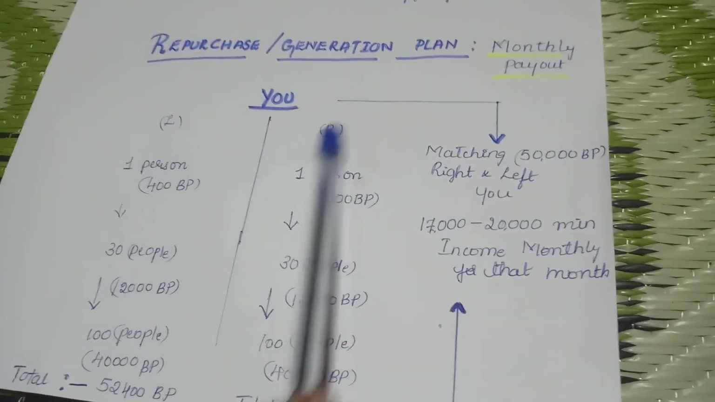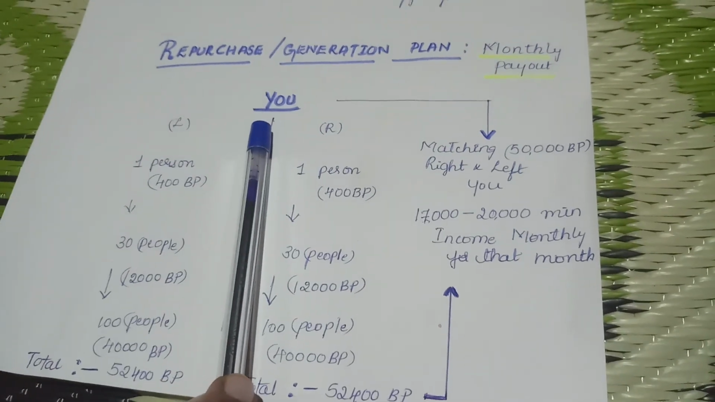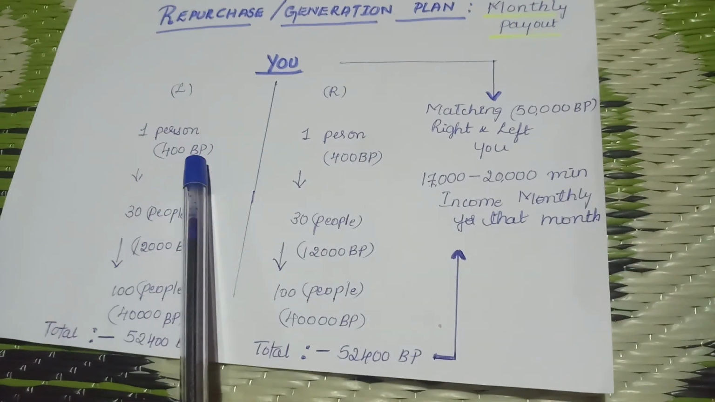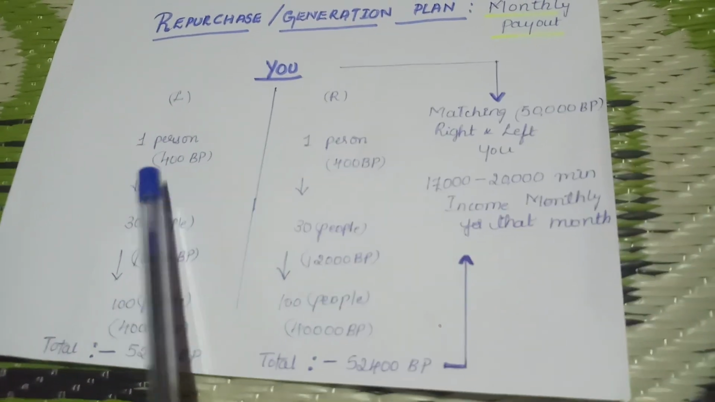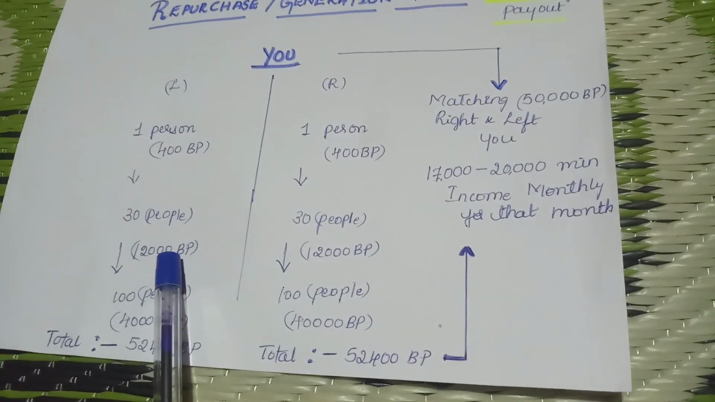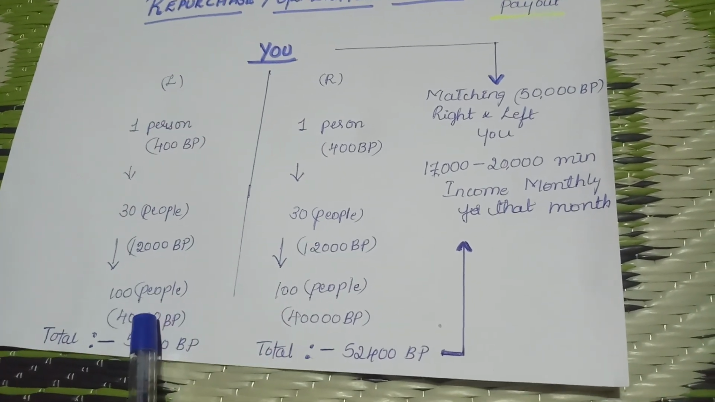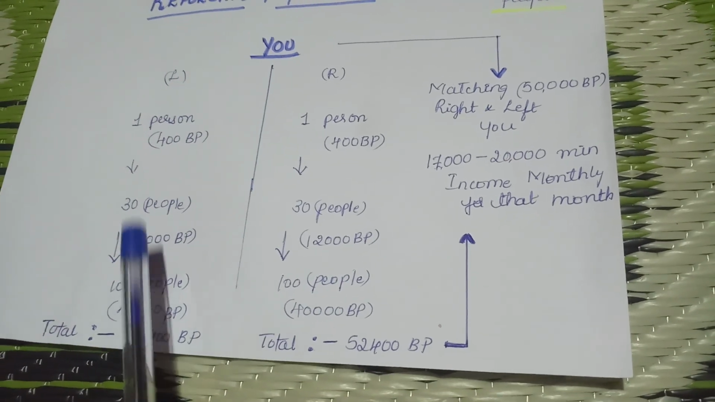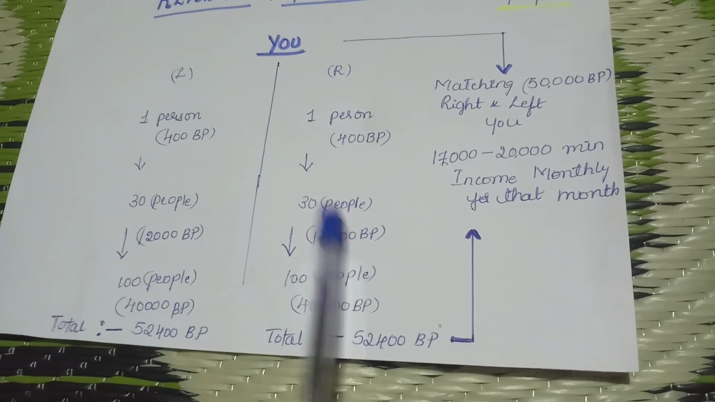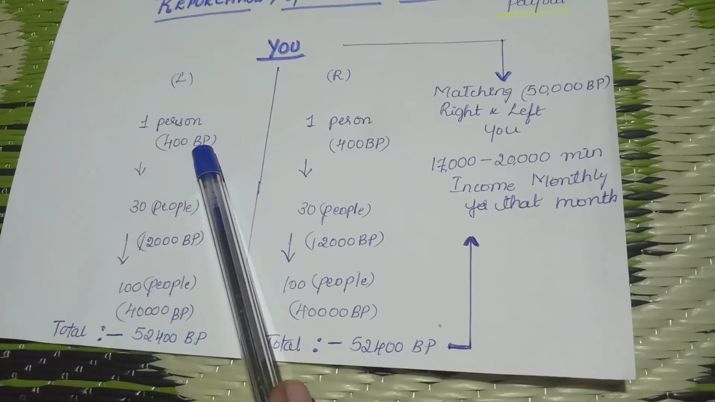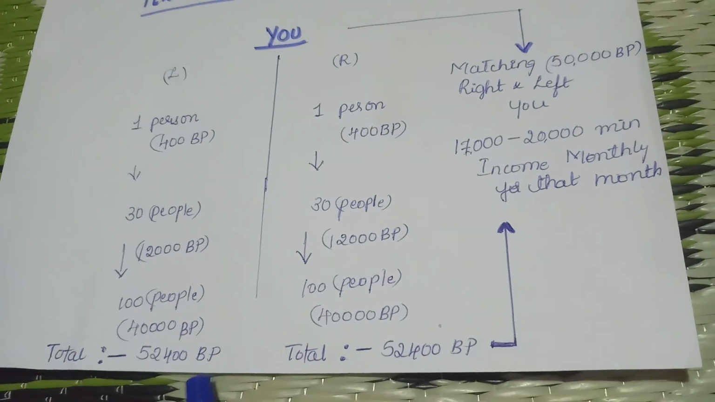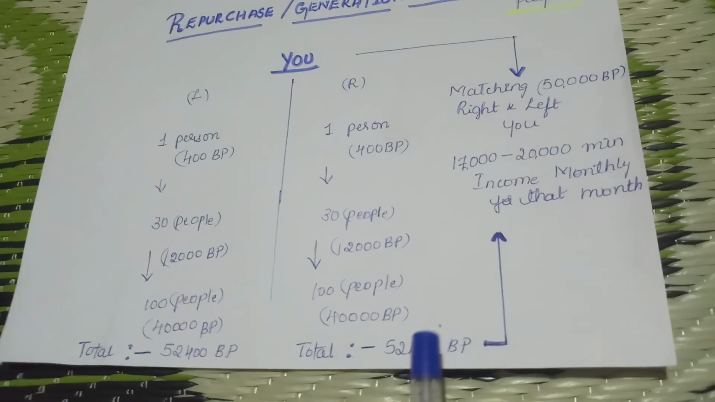Along with that, I was telling something about BP, right? See, one person coming in, on the left hand side and right hand side, we get 400 and 400 BPs. Again, 30 people coming in, 400 into 30, 12,000 BPs on both left and right hand side. Again, 100 people coming in below you, that is 400 BP into 100, that is 40,000 BP. So this is an accumulation process. This is accumulated: 400 plus 12,000 plus 40,000, that is 52,400 BP on the left hand side and 52,400 BP on the right hand side.